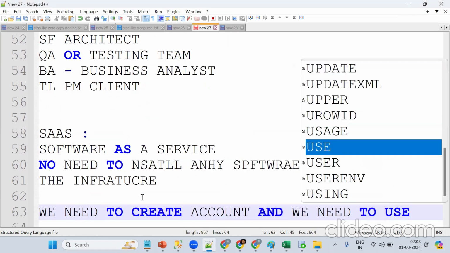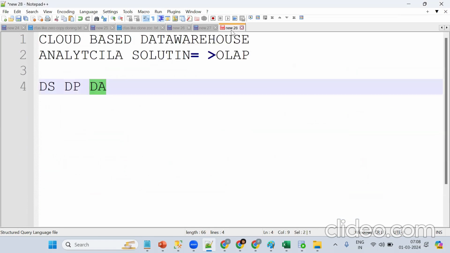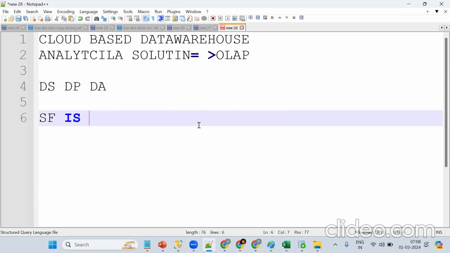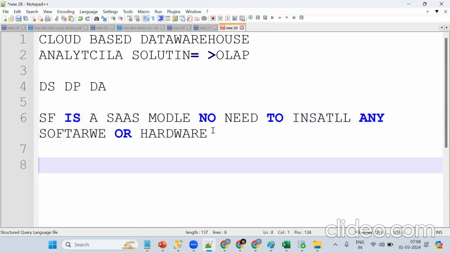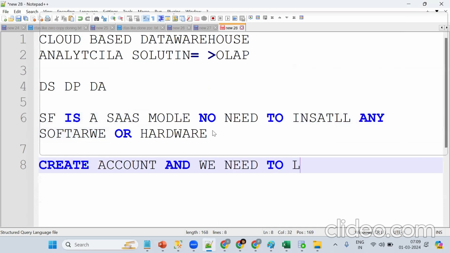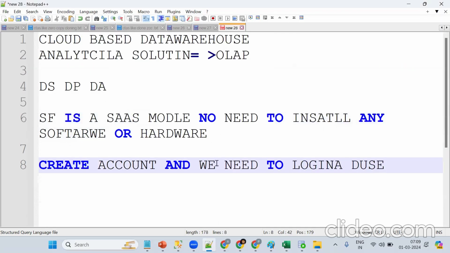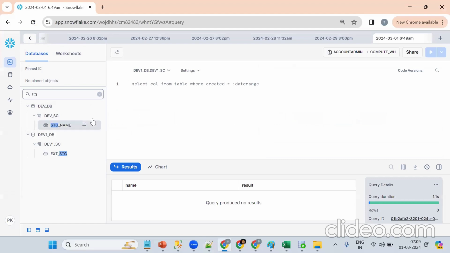Same thing. Now what happened? Snowflake is a SaaS model. No need to install any software or hardware. Got the point? We should just create an account, log in and use. That's it. See this use case, this is Snowflake QA. No need to install; we need to create an account and work on it. So this is the SaaS model.